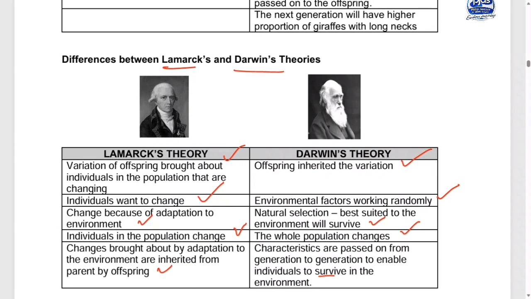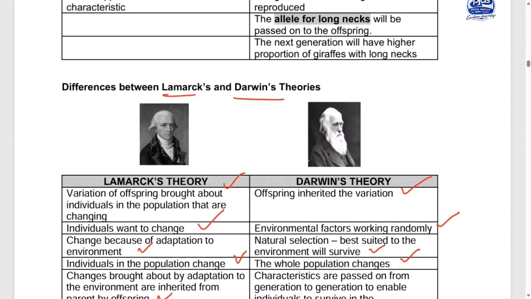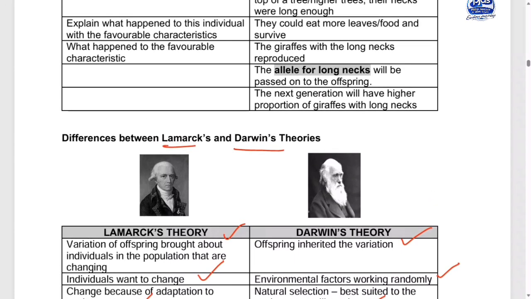So Darwin says characteristics are passed from generation to generation, enabling individuals to survive in the environment. The sources of variation are things like crossing over and random arrangement of chromosomes. Those will introduce variation, thus increasing the survival of the species. You get my point? So Darwin's theory was accepted over Lamarck's because it shows that characteristics are inherited from parents to offspring. The alleles, the genes, will be inherited from parents to offspring.